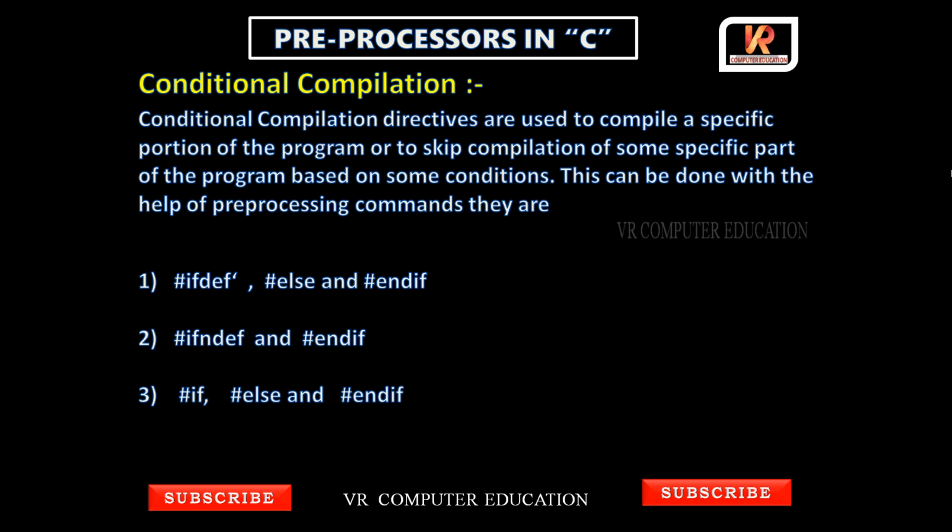This can be done with the help of preprocessing commands. Here we have three preprocessing commands. First one, #ifdef, where def means define. In the previous classes, at the start of class 9, we did macro definition. We used #define and declared a value.